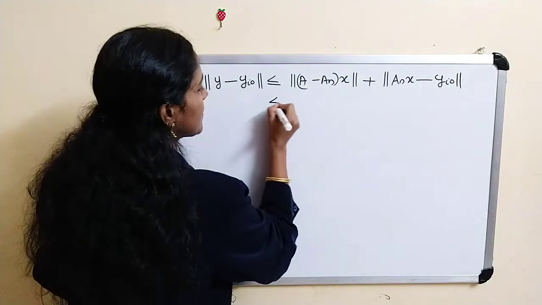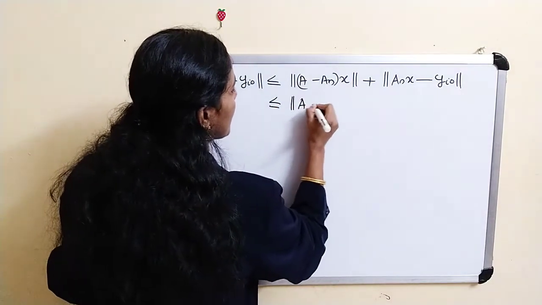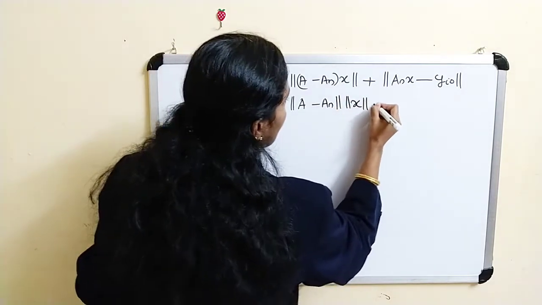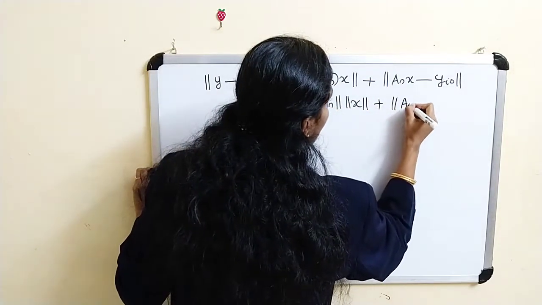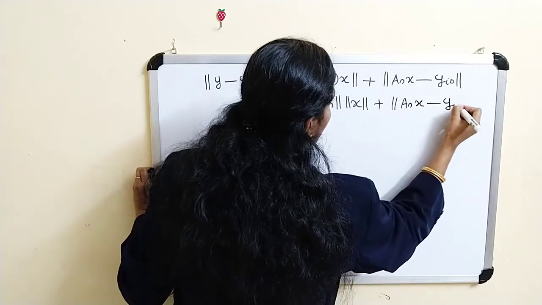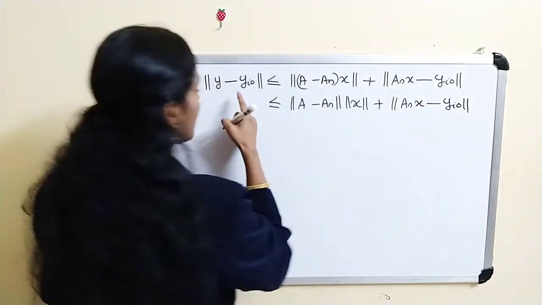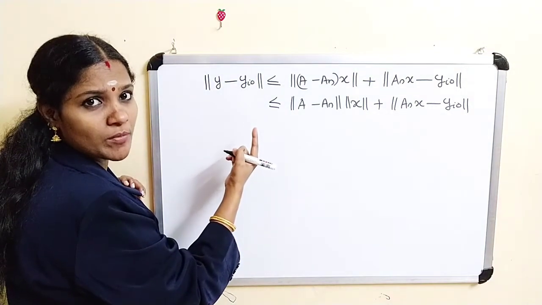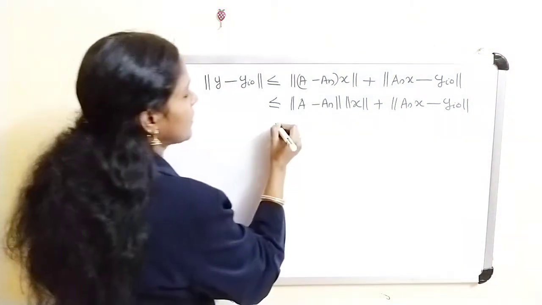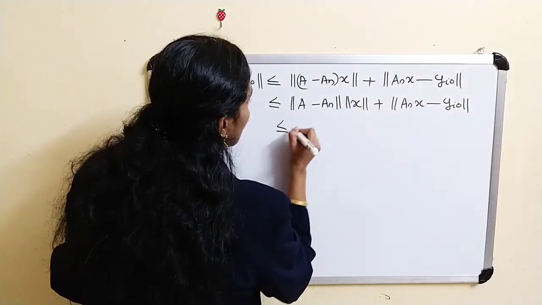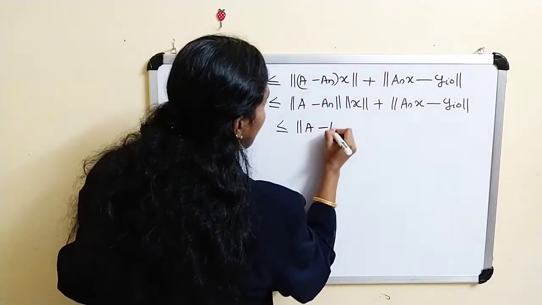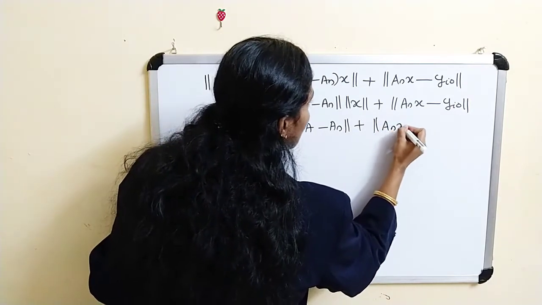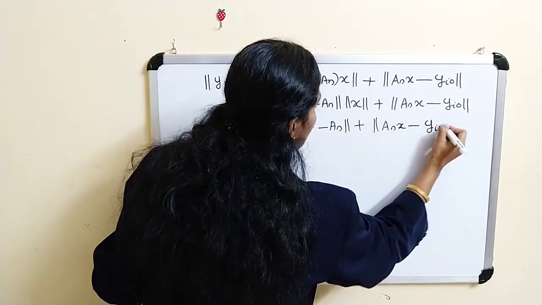Okay, and this is less than or equal to norm of A minus A_n into norm of x plus norm of A_n x minus y_i0. But where is x? x belongs to d x. d x is a unit ball. That means norm of x is less than or equal to 1. Therefore, this is less than or equal to norm of A minus A_n plus norm of A_n x minus y_i0.